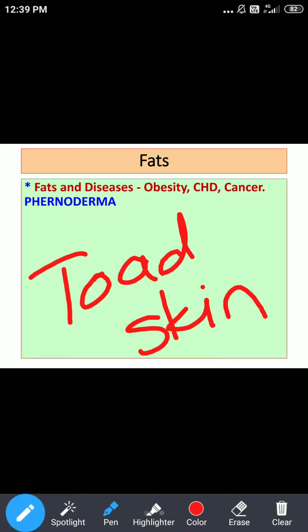So this is the deficiency disorder, and phrenoderma has been asked for 2 marks. First thing to notice is deficiency: there is deficiency of essential fatty acids. This is manifested as skin changes. Skin becomes dry, rough, with papular eruptions, horny eruptions can be seen, and this can be compared with toad skin.